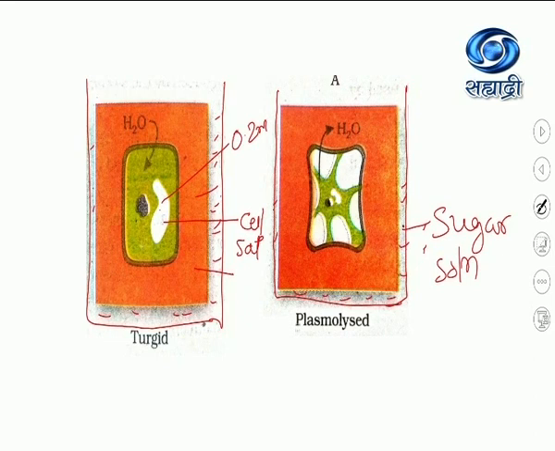This is the cell sap. So the inside becomes weaker than the outer solution. So we call it a hypertonic solution. The outer solution is hypertonic. Hypertonic means more concentrated than the cell sap.